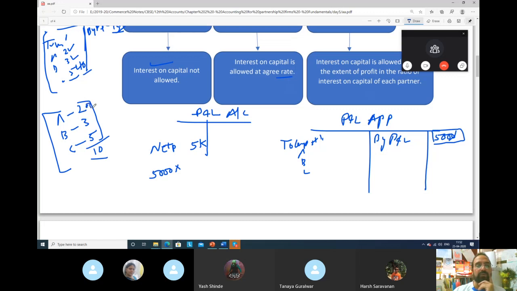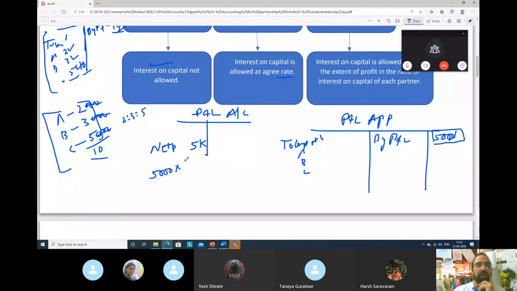So I will make it a little simple for your understanding. This is what we are supposed to pay them as interest on capital: 2,000, 3,000 and 5,000. But total is 10,000, and in our hand we have profit of 5,000. So we will take the ratio. What is their ratio? We will cut 3 zeros, 3 zeros, and 3 zeros. So 2 is to 3 is to 5 is the ratio in which they will get 5,000.